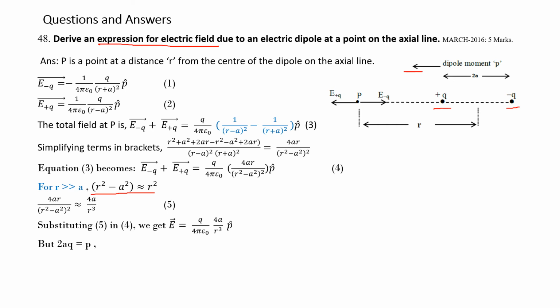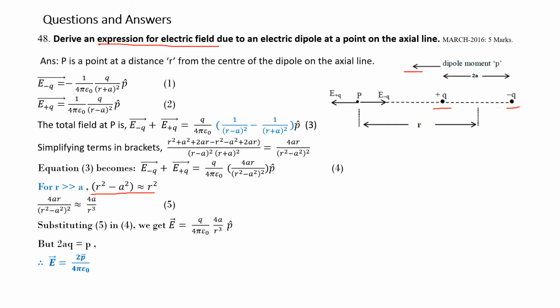We have to substitute. That is 2a, here 4a is there. 2aq will be p. So 2 will be there, and the value of E will be 2p divided by 4 pi epsilon naught. This is the equation of field strength.